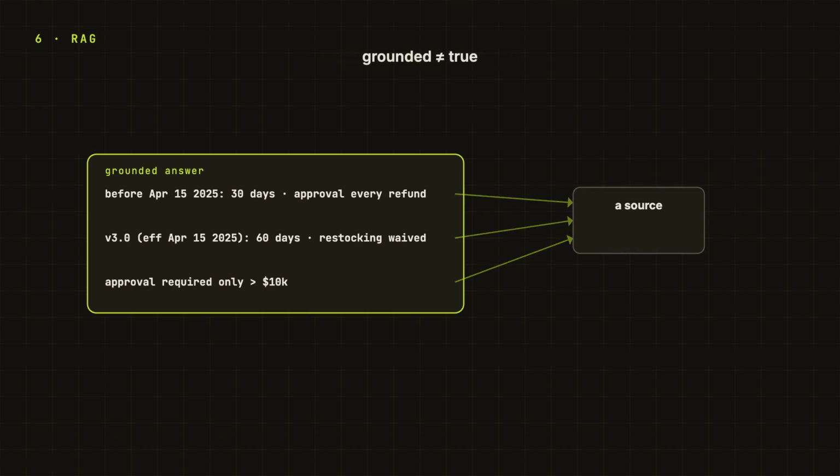One more accuracy thing: grounded does not mean true in the universe. It means supported by the provided sources. If the source itself is stale or wrong, the answer inherits that. So, source quality and freshness are still part of the system.